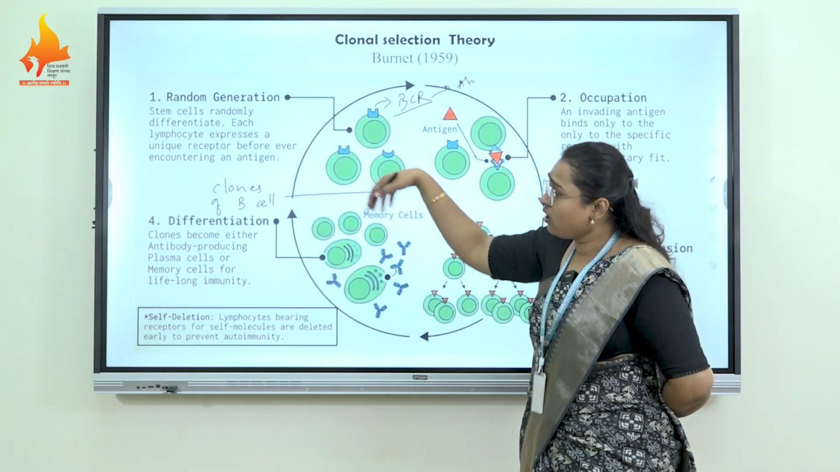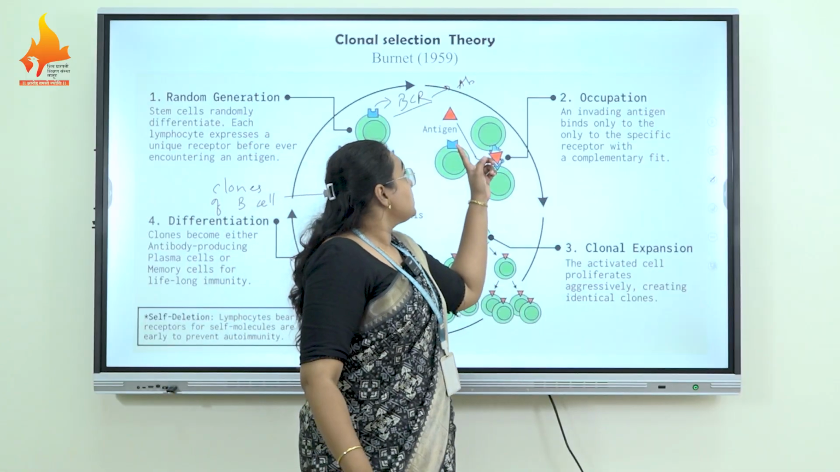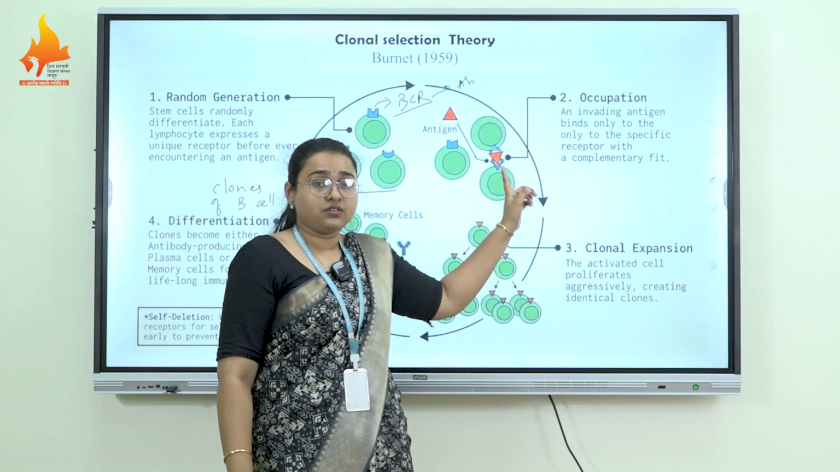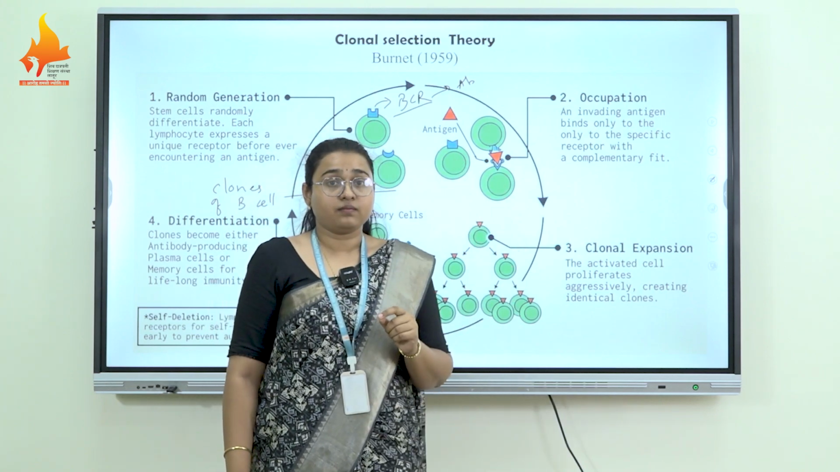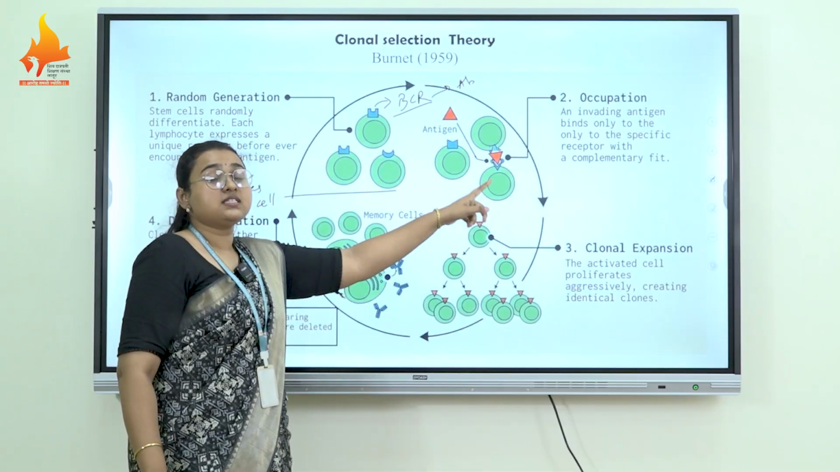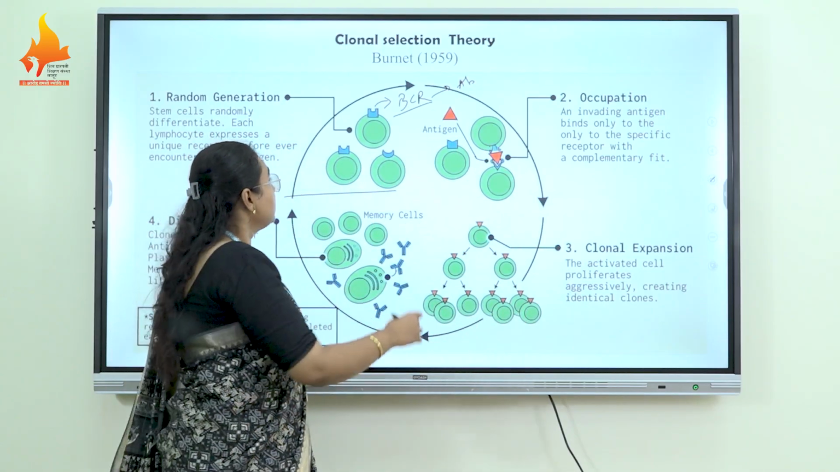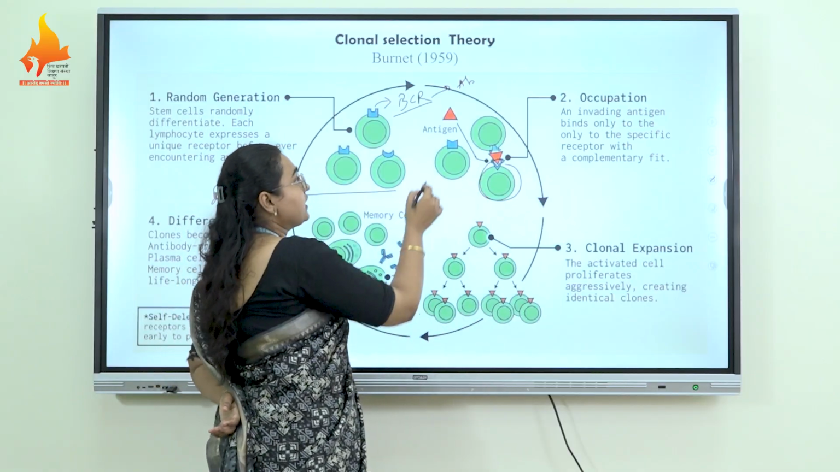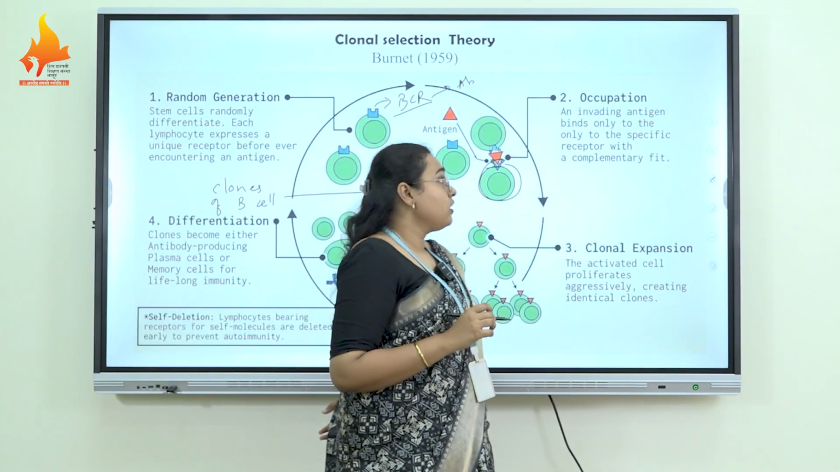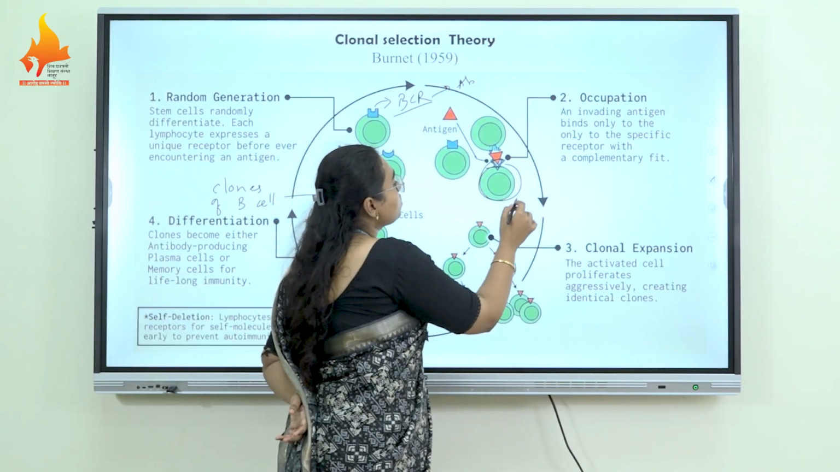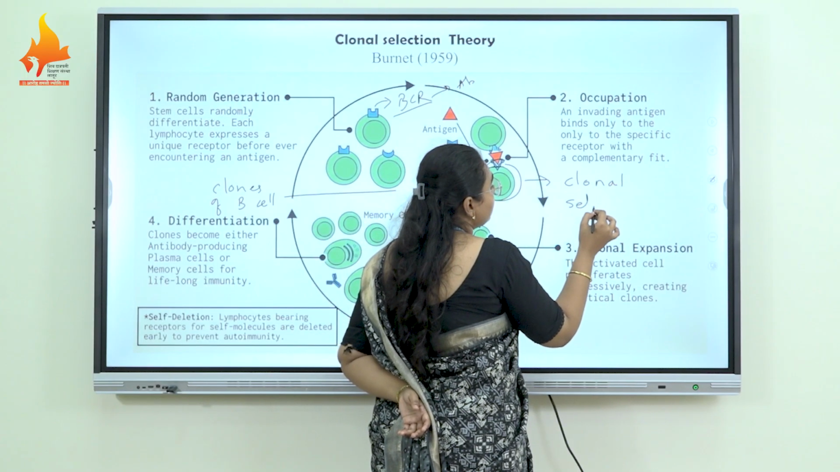Next, among those clones, whenever an antigen enters the human body, the specific type of BCR which shows complementarity fit against that antigen is selected. The BCR is selected means that B cell is selected for the generation of the immune response. Suppose this cell is chosen against that antigen because it shows the complementarity fit against it. Then this process is called clonal selection.